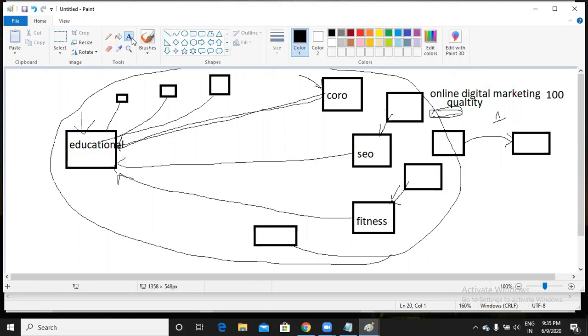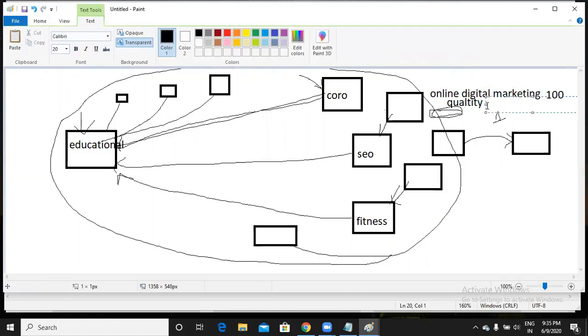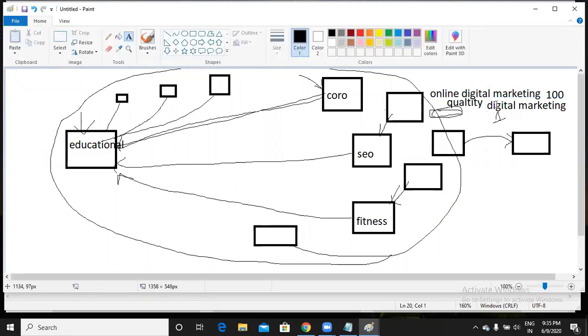Now let us say a few more hundred people came to my website for a keyword called digital marketing. This is the keyword they searched for and they found my website. So one more 100 people found my website and were redirected to Akanksha. How many backlinks now? Now 2 backlinks. Why?